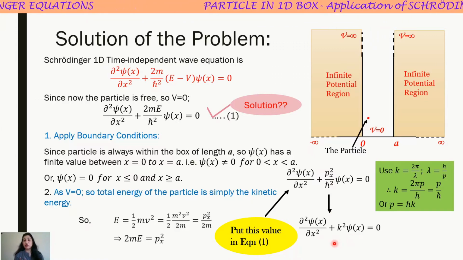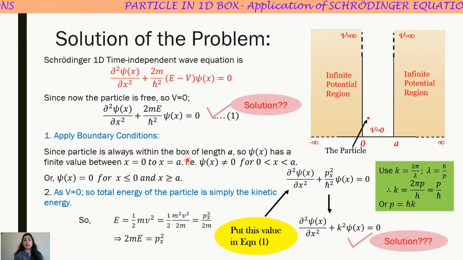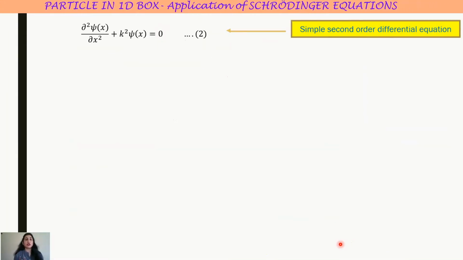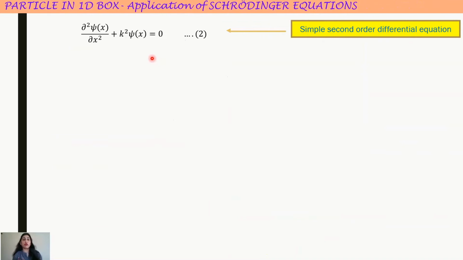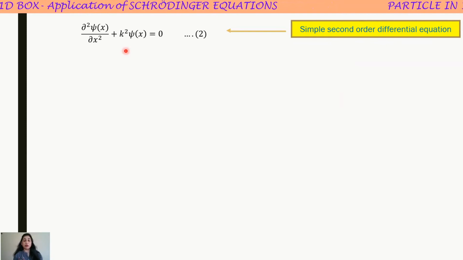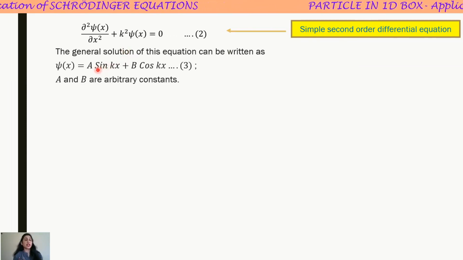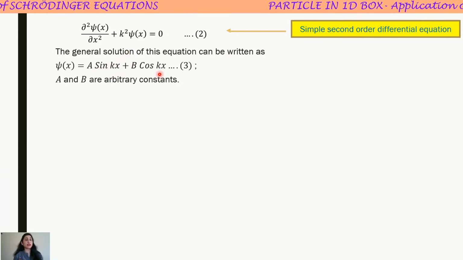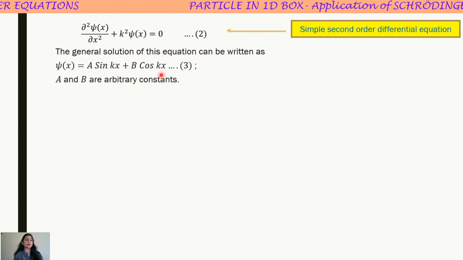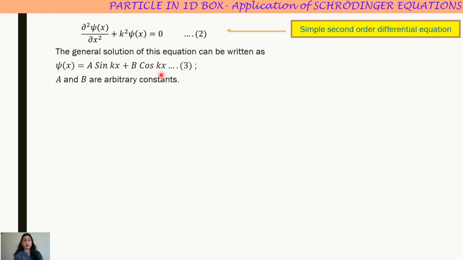Now we have to get the solution for this problem, as equation 1 has taken this form now. So this is the equation that we have to solve, and this is a simple second order differential equation for which in mathematics we have a general solution. The general solution of this equation can be written in this form: A sin kx plus B cos kx, where A and B are arbitrary constants.